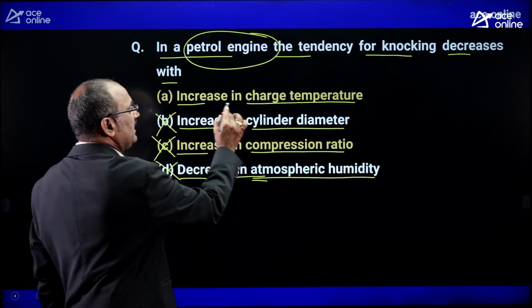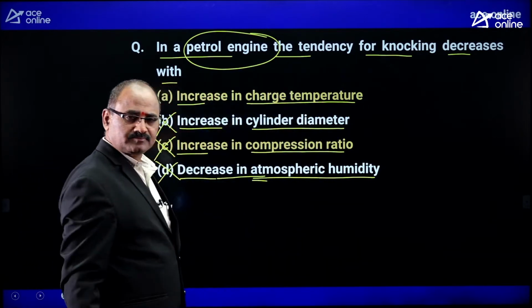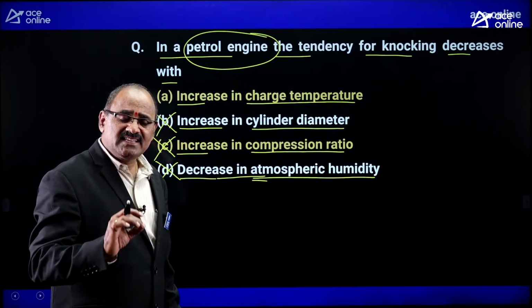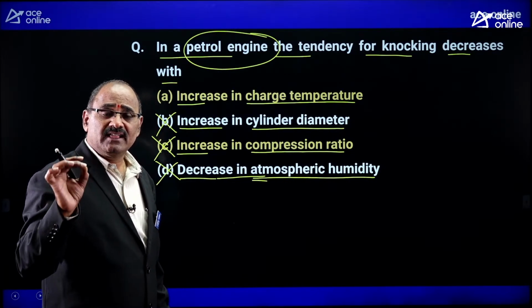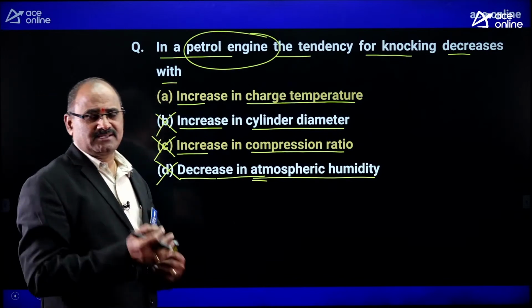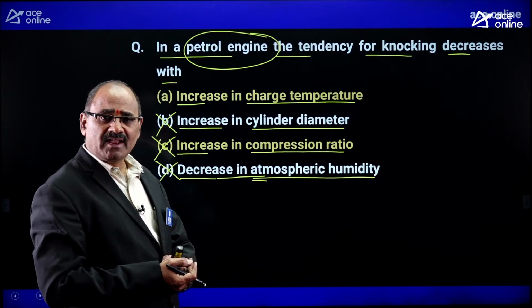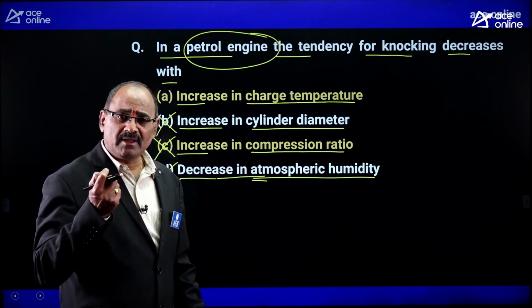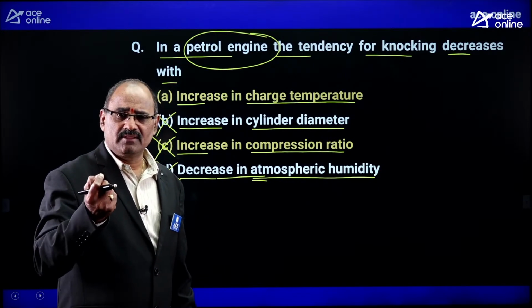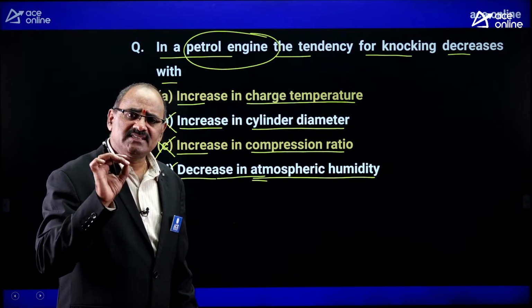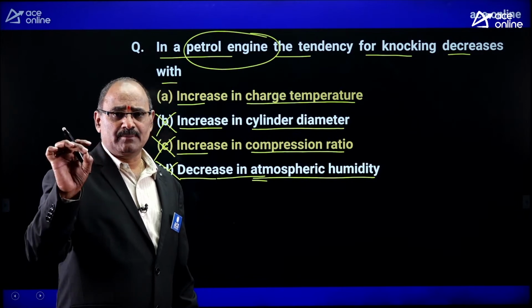Now come to the increase in charge temperature. As we know, by the time the charge is entering the engine cylinder, if it is maintaining high temperature, take the summer air, you know, summer air is maintaining high temperature. In the summer season, I can say that the charge is entering the petrol engine at high temperature.